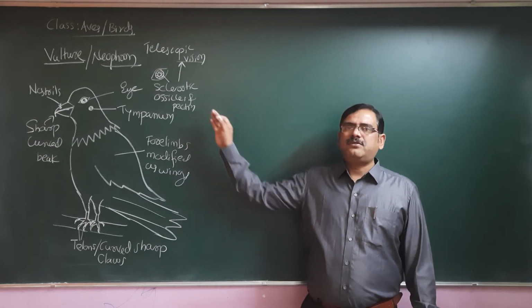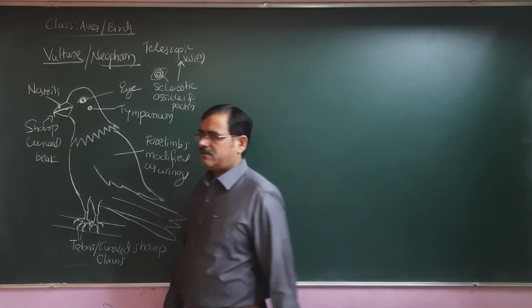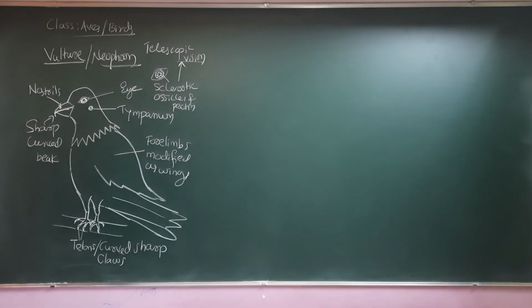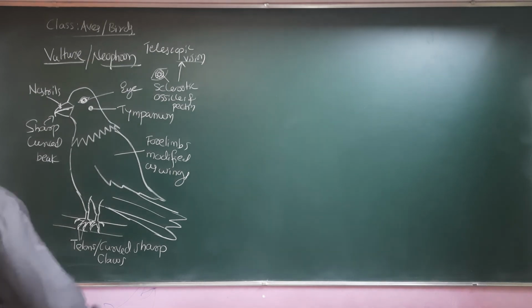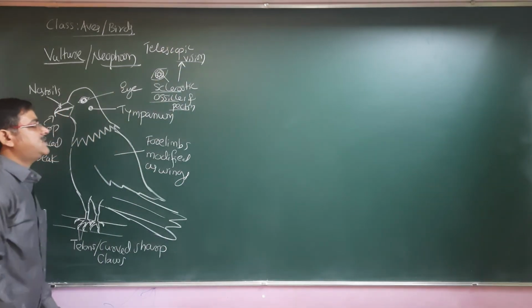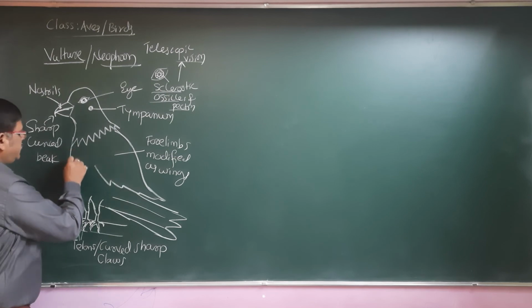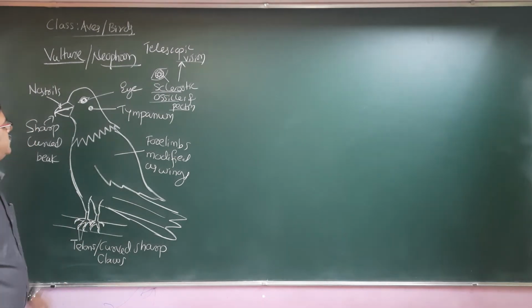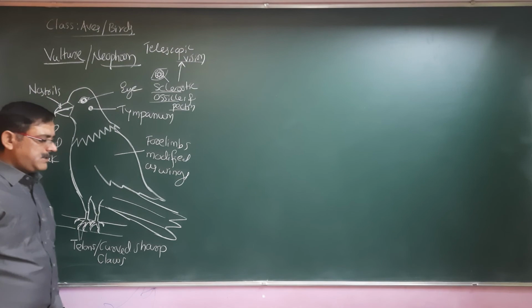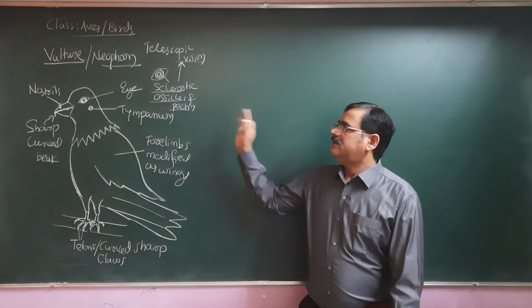So this is what we talk about mainly: the bird with the high ability of flying at a great height, the bird with very sharp vision, with the sclerotic ossicles in its lens and pecten, that gives them a telescopic vision so that they can identify their prey very easily. Well, so this is what we have been talking about, the birds such as the vulture.